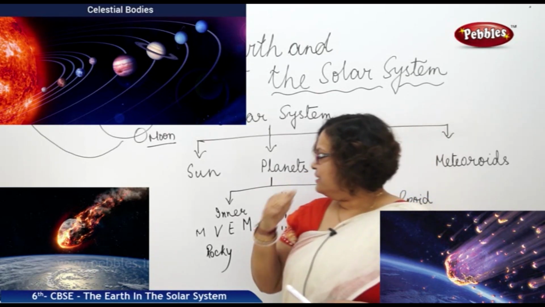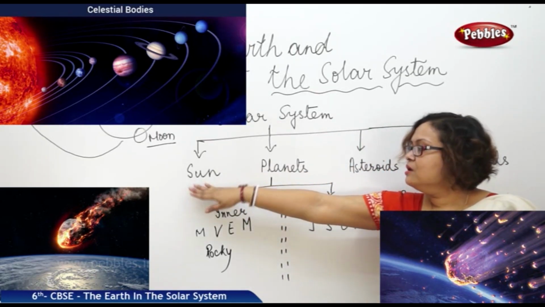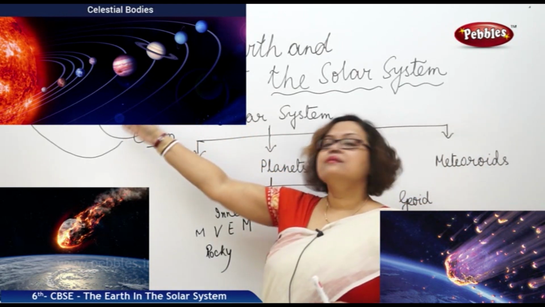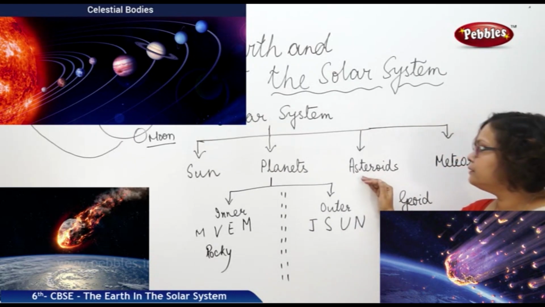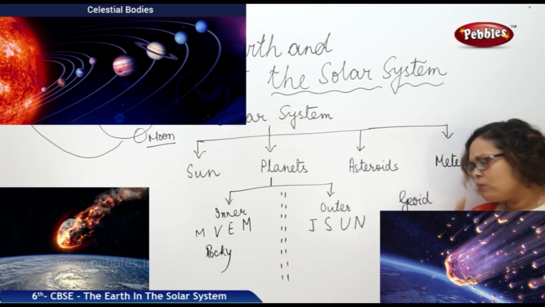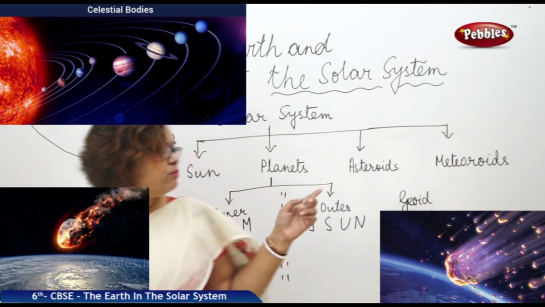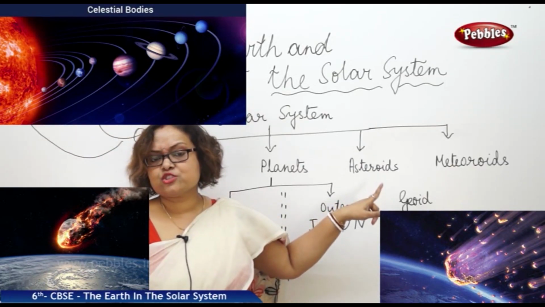Now let us see what these asteroids are. We spoke about the Sun, we know about planets, we know about our Earth, we know about the Moon. Let us come to the third part, that is asteroids. What are asteroids? Are you very much surprised about that? We have seen them. Yes, you have seen them many a time. Now, what is this asteroid belt?